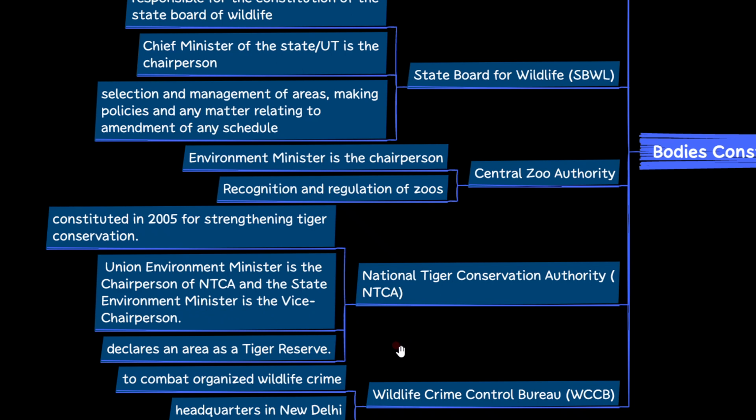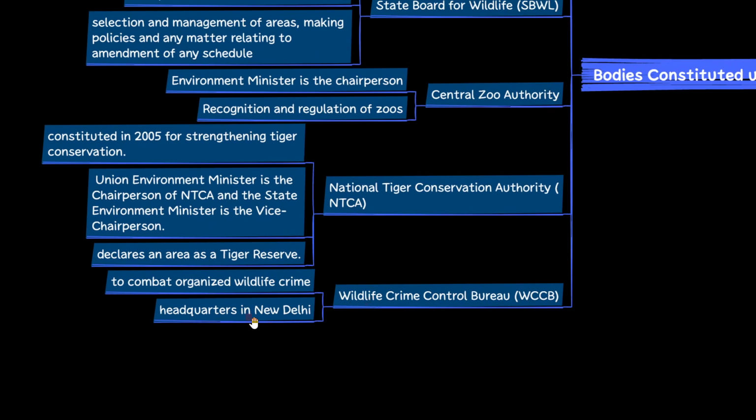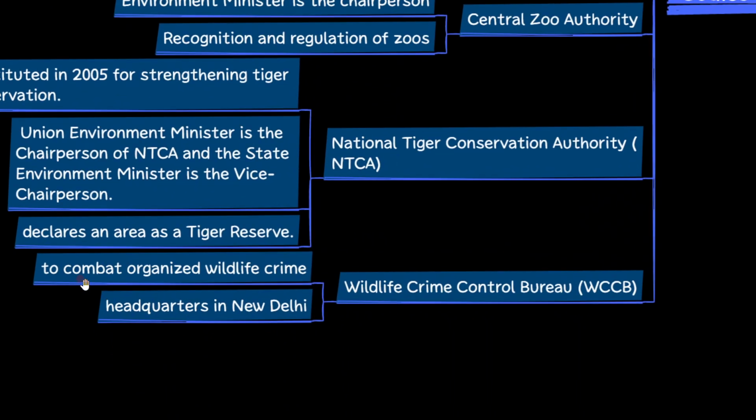And activity of this National Tiger Conservation Authority is declares an area as a tiger reserve. And lastly, Wildlife Crime Control Bureau, it is to combat organized wildlife crime and the headquarters is in New Delhi.